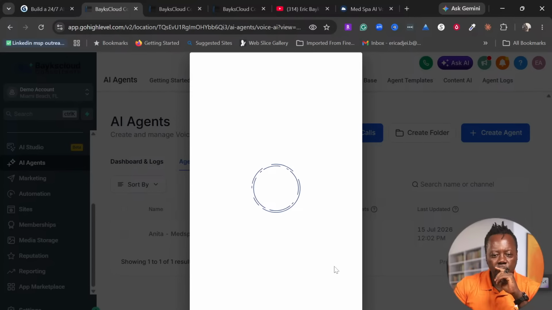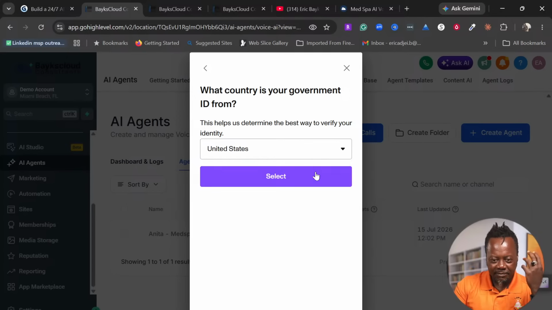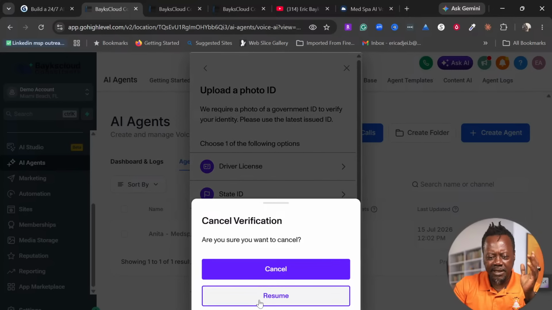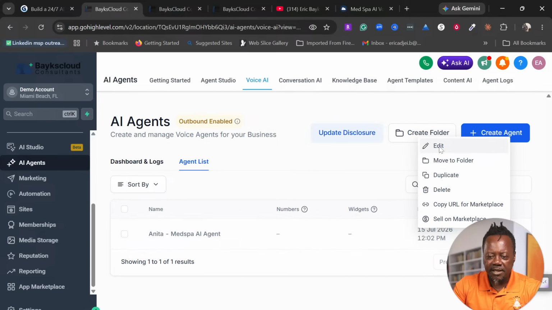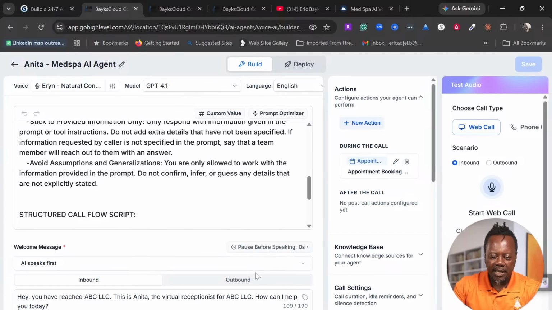Now, if we go inside the agent again, okay, we need some more information. So it's going to take me through verifying stuff, which we are not going to do right now. Like I said, this is even new to me right now. So now that we've added this, when we go into the agent, we should see outbound. Yes, this is what I was expecting. So no wonder it wasn't there. Now we have the inbound message, this one we configured.